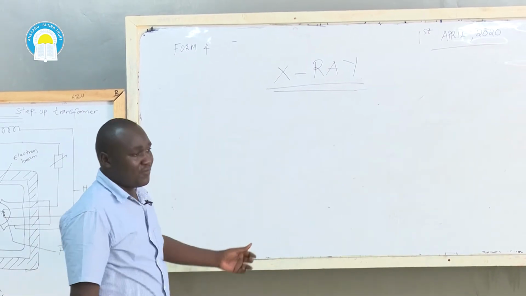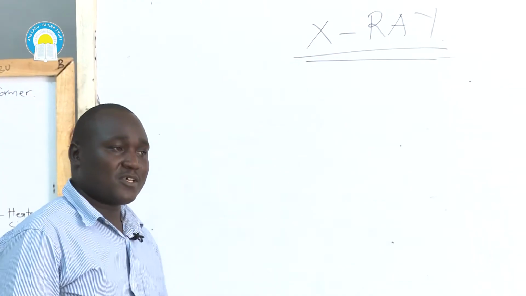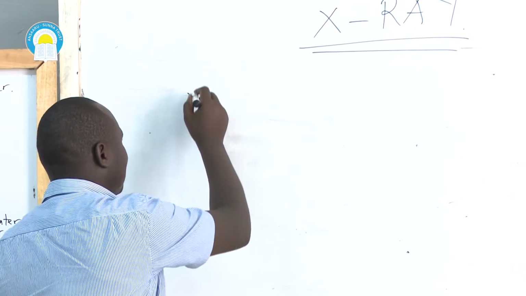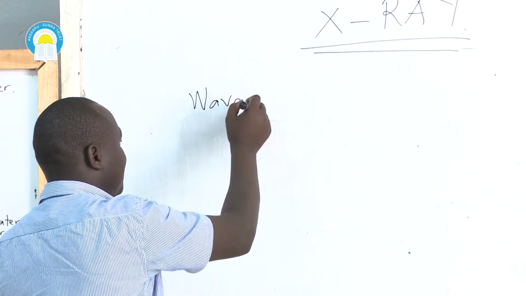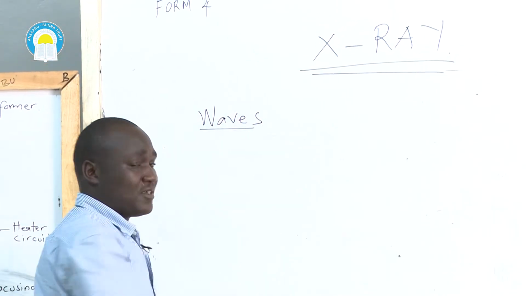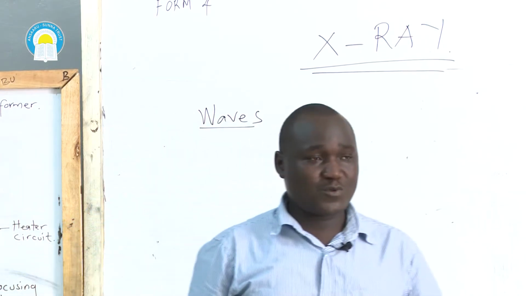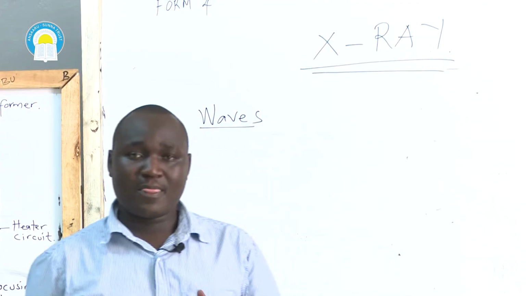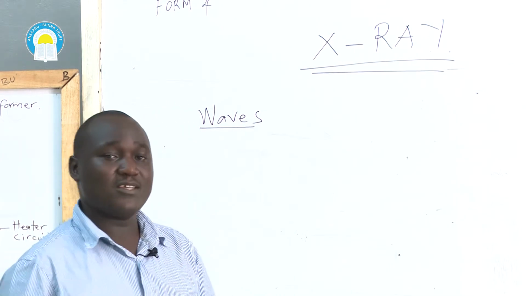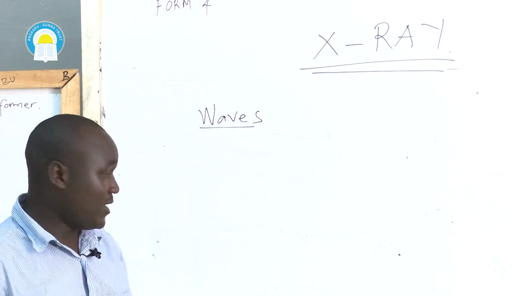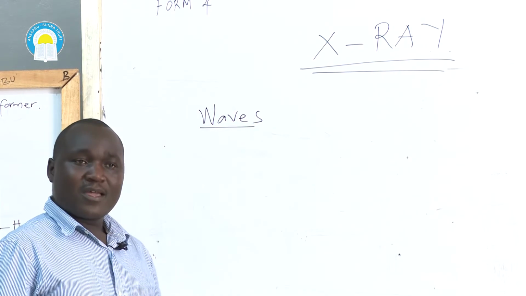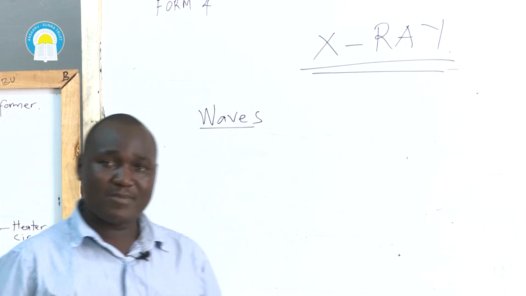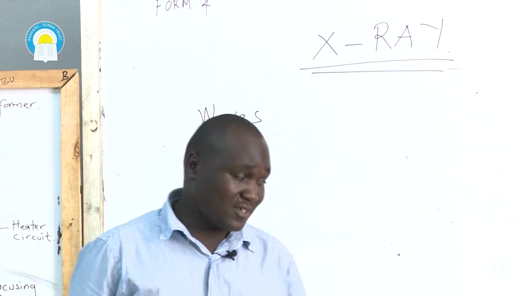2. In Form 2, we had talked about a topic known as waves. How had we defined waves? In Form 2, we learned that waves refers to transmission of mechanical disturbance through a medium, where the medium can be air, can be liquid, or gases.